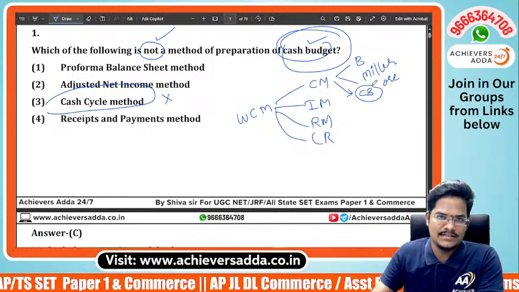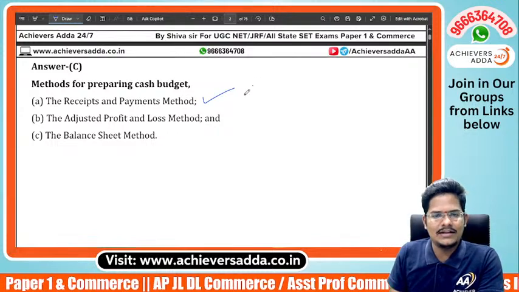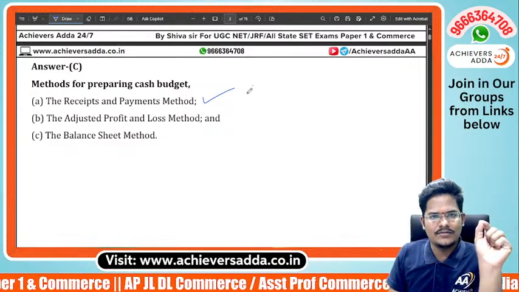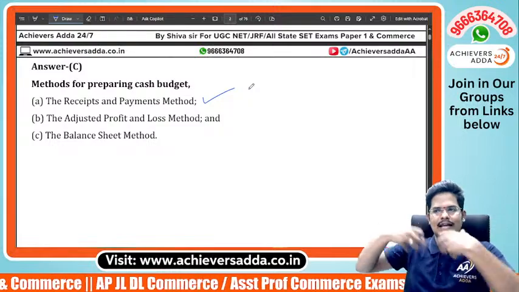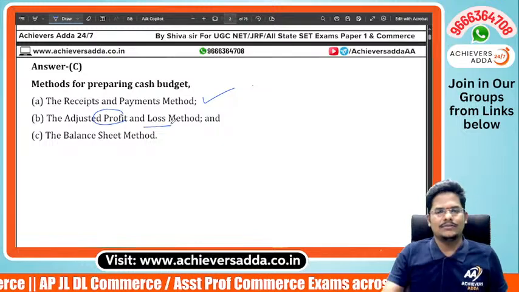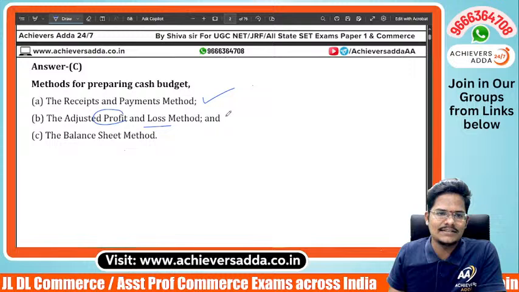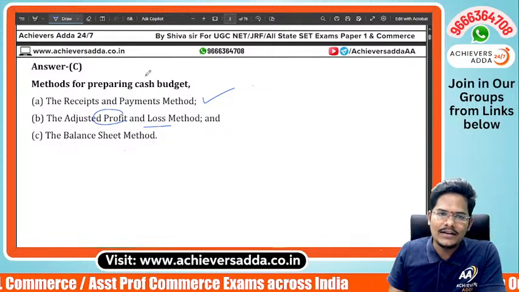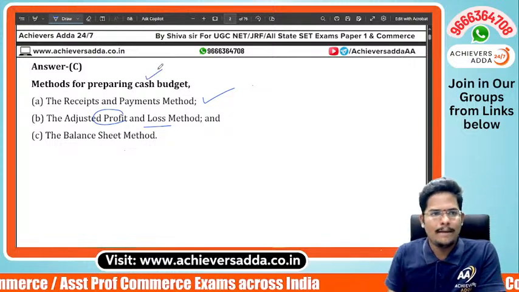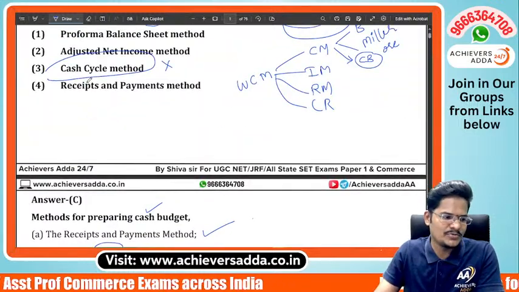there are three methods which we can take into consideration. One is receipt and payment, where only the cash received and cash paid will be recorded. The adjusted P&L method, which is the adjusted profit and loss account method, and the balance sheet method are the three methods available for preparing the cash budget. But there is no method called cash cycle method, which is option number C.